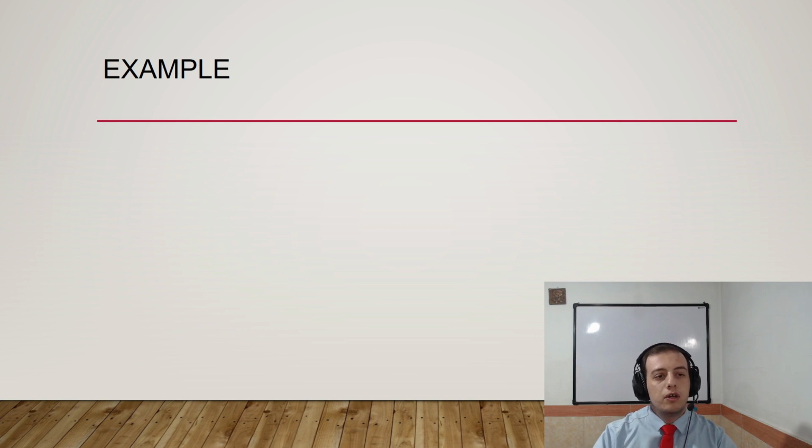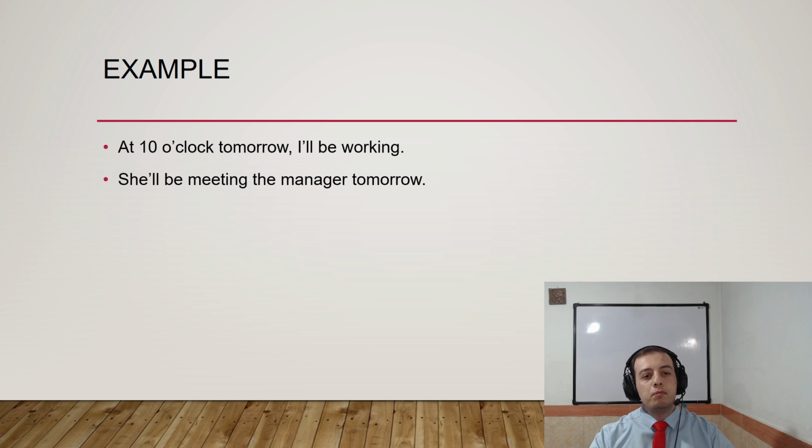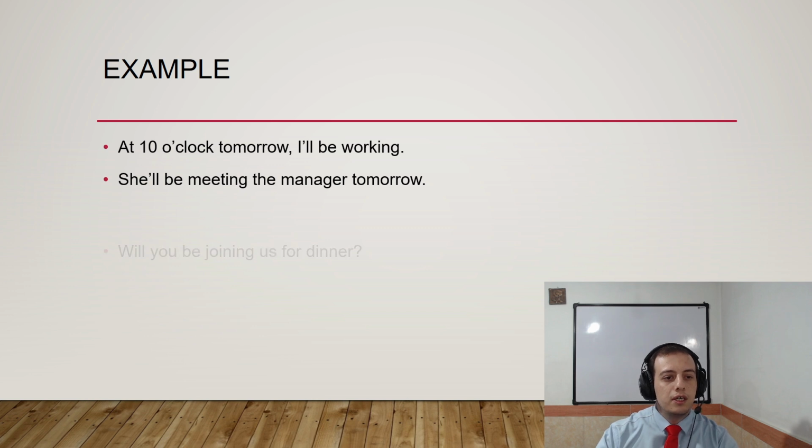The first one, at 10 o'clock tomorrow, I will be working. This is an action that I am in the middle of in the future, right? So, she will be meeting the manager tomorrow. This is the second function we talked about. It is arranged or planned activities, right?